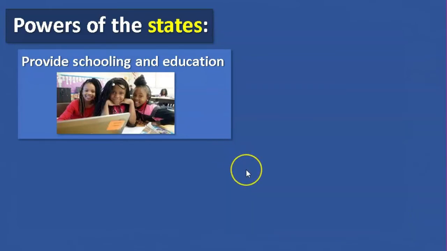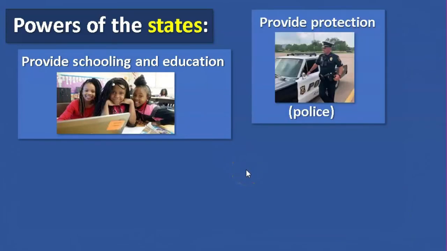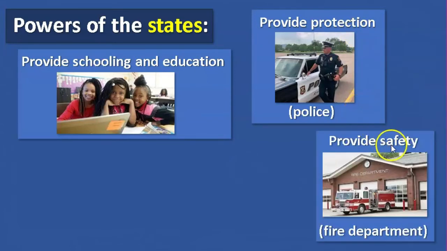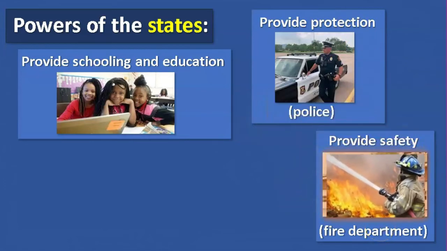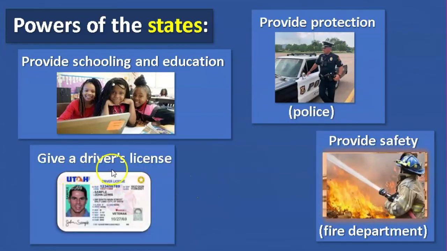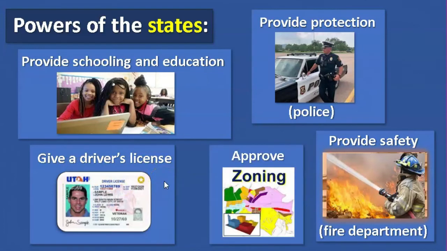Here are some more powers that belong to the states. To provide protection, like the police. To provide safety, the fire department. To give us driver's licenses. Also, the states decide how land is used. This is called zoning. So here are some powers of the states.